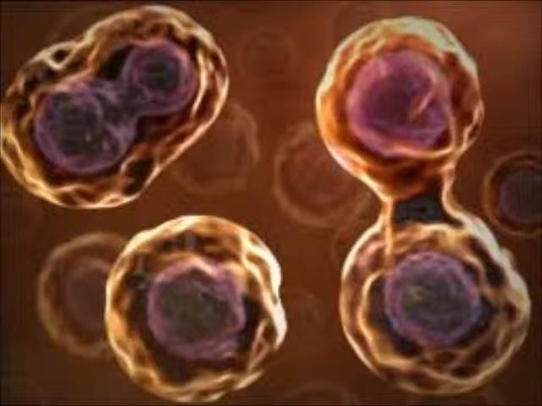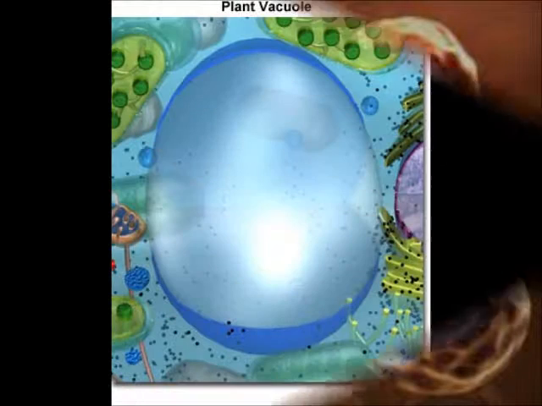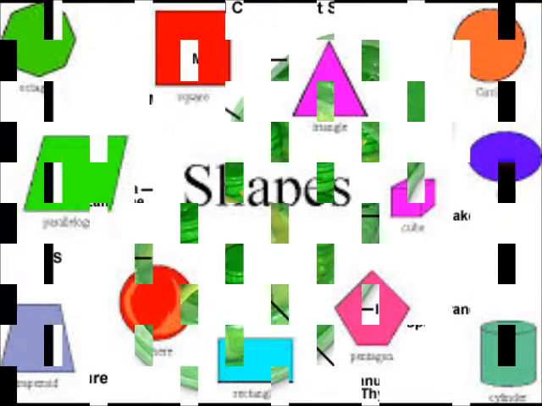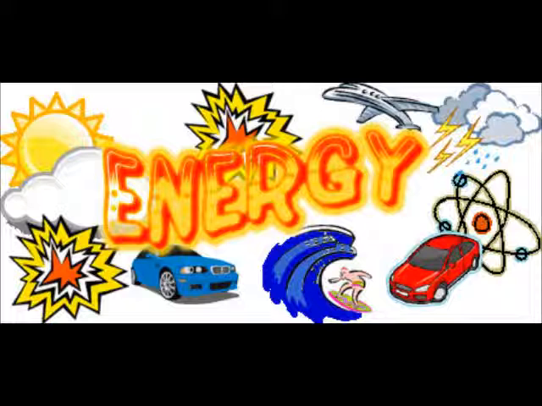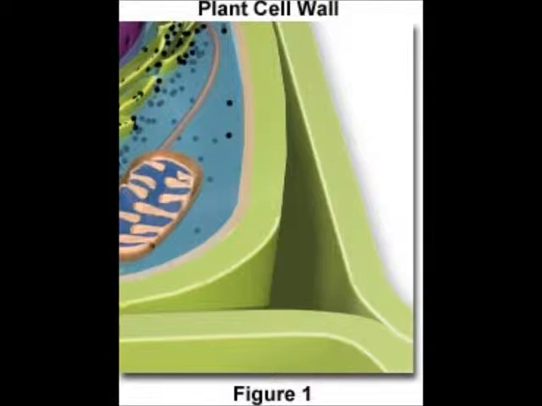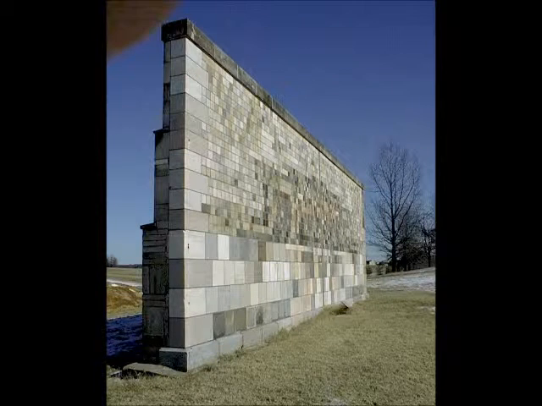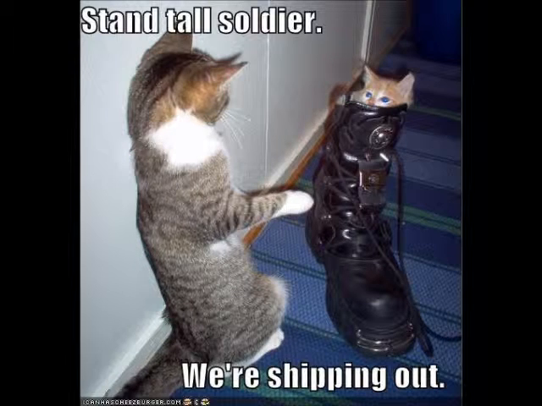Finally, just for all those plant cells out there, vacuole, water tank, stores water for a plant cell. Also helps the cell maintain shape. Chloroplast, because photosynthesis allows plants to go through the process of making energy from the sun. The cell wall, structure, produces structure for the cell, made up of cellulose. Makes plants stand tall.